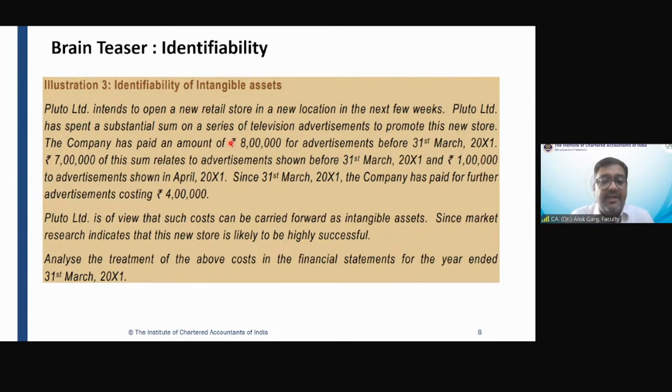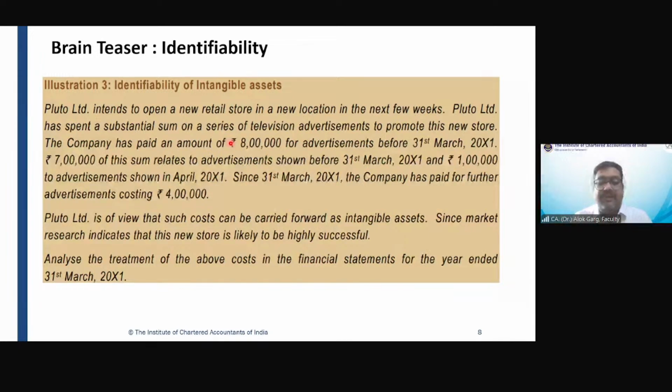Tell me whether we need to expense it off or whether we need to capitalize this as an intangible asset. It has to be treated as advertisement expenditure. Why can it not be capitalized as an intangible asset? Since you have paid for the advertisement, you will probably receive future economic benefit.